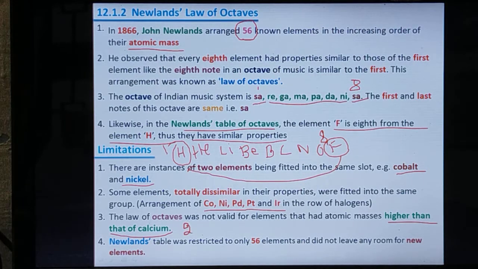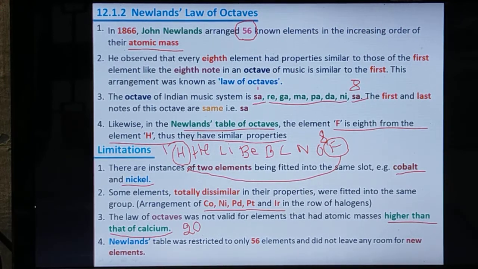The atomic number of calcium is 20, and its atomic mass is nearly 40.